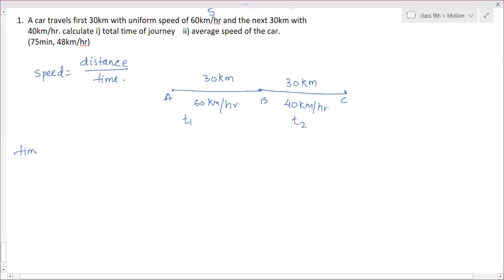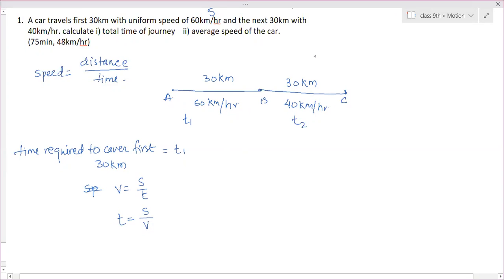Time required to cover the first 30 kilometers is T1. So how do we calculate time? Speed is equal to distance by time. V is equal to S by T. Then T will go here. So T is equal to distance by speed. T is equal to S by V.